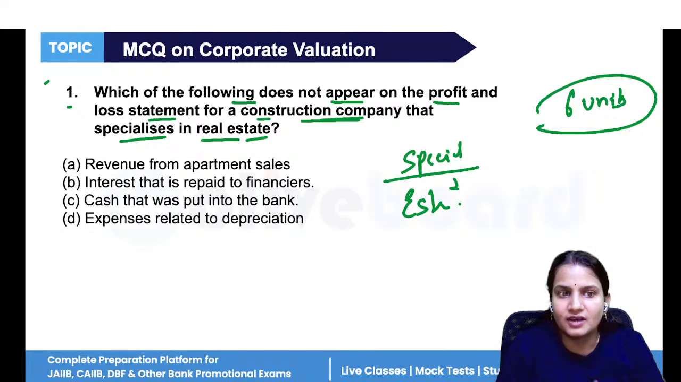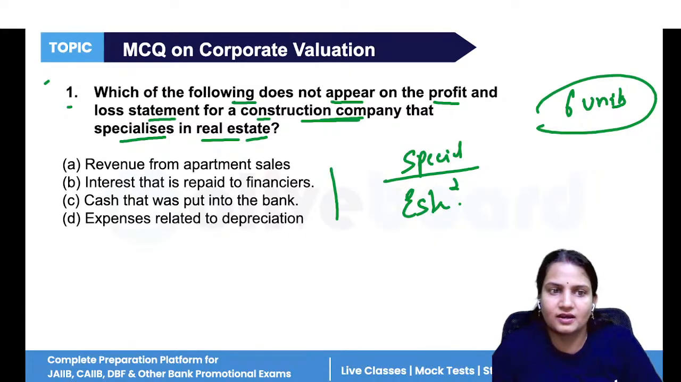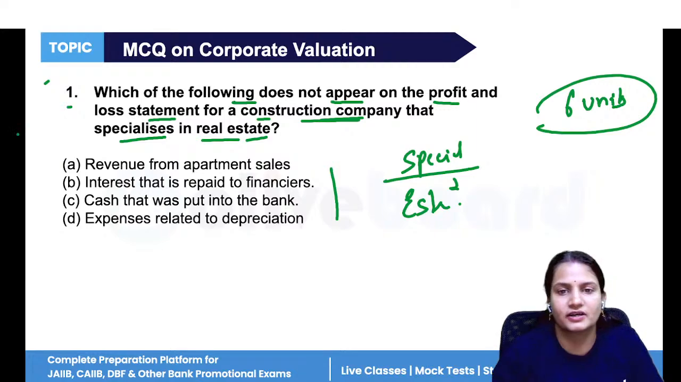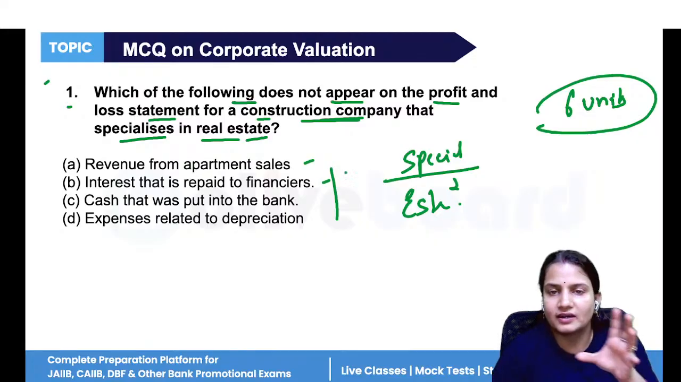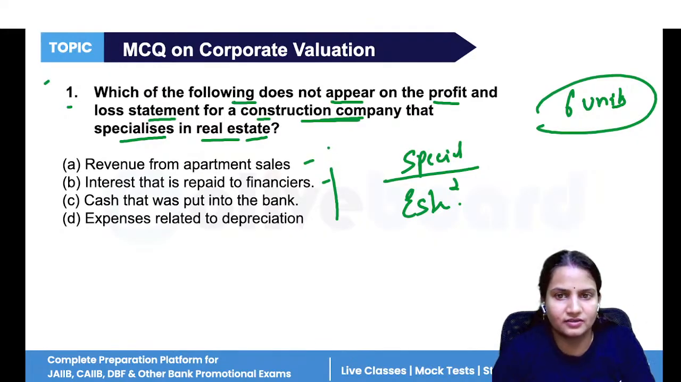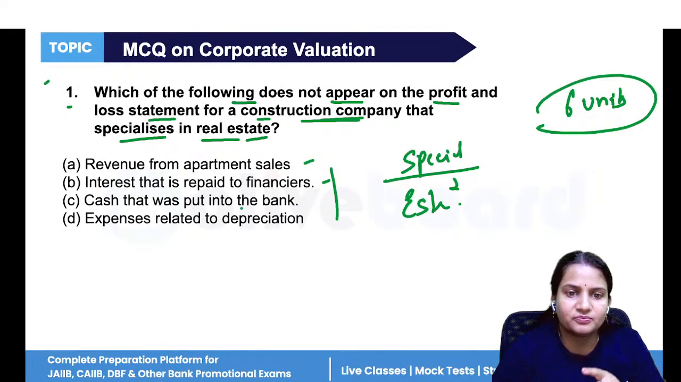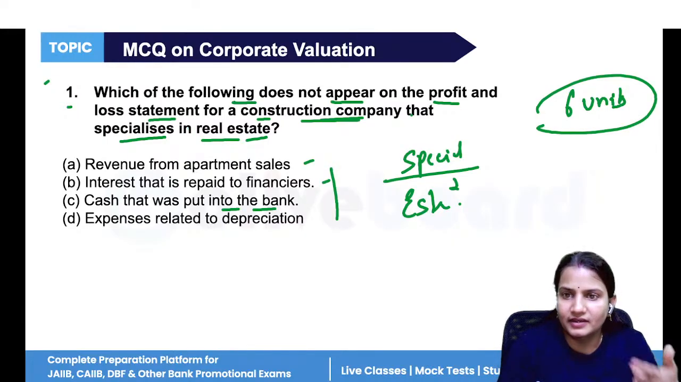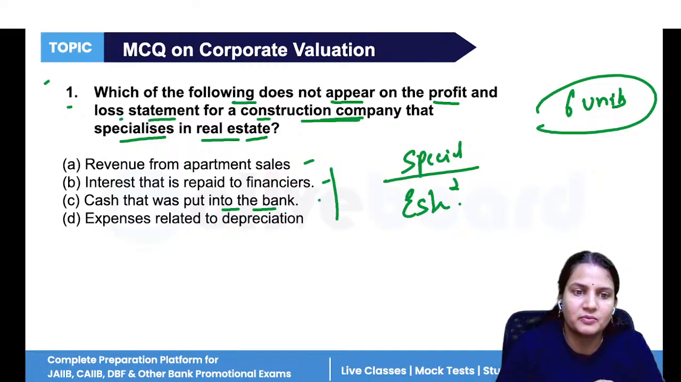when any construction company specializes in the real estate business, which one of the following items does not appear on the profit and loss account, the P&L account? Which one of the following things is not included in the P&L account? So revenue from apartment sales is included. Interest that you have paid, that is being repaid to the financiers, is also included. But cash that was put in the bank, because the cash is already in the bank, there is no need to mention it in the profit and loss account. It will be mentioned in your balance sheet. All right, so option C is the correct answer.